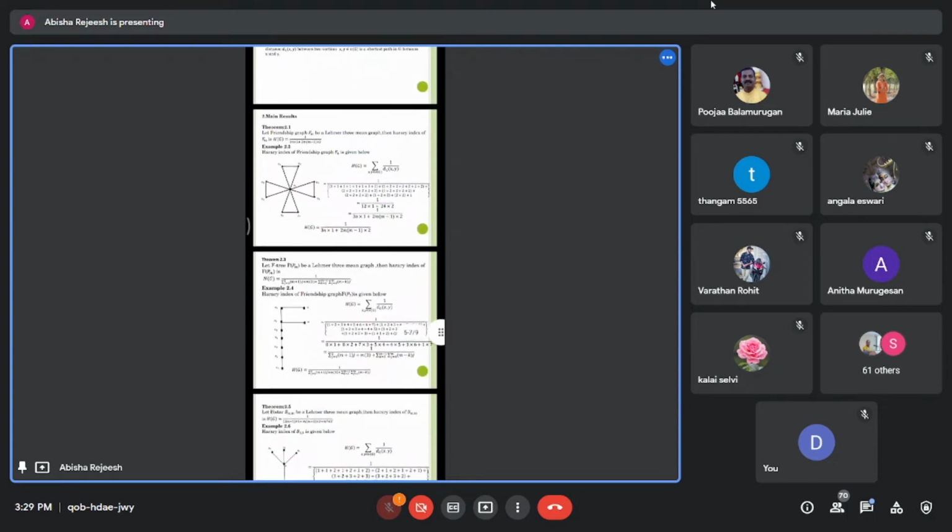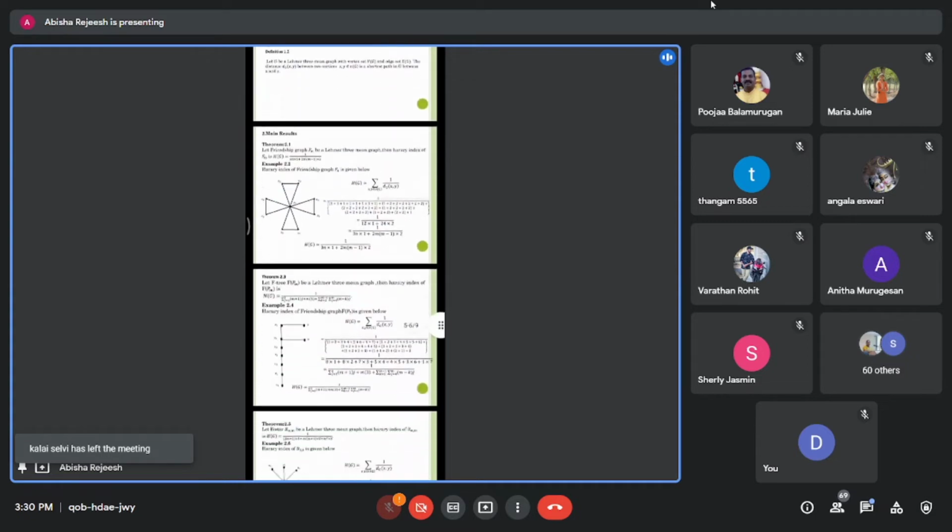Then the next theorem. Let the graph F3, P_m be a LEMMA mean graph. The Harari index of F(P_m) is H(G) equal to 1 divided by the summation j equal to 1 to 2m plus 1 of j, plus m into 3, plus the summation k equal to 2 to m minus 1 of the summation j equal to 4 to m minus k of j. Here the example is F of P7. This also we have to prove by that method.